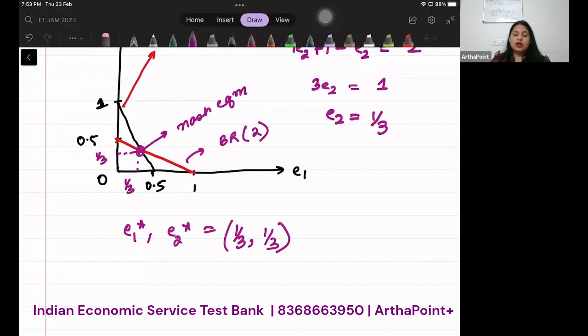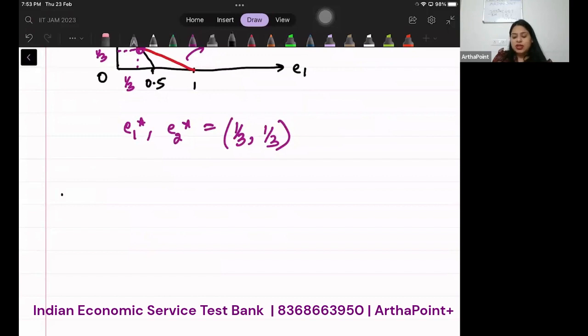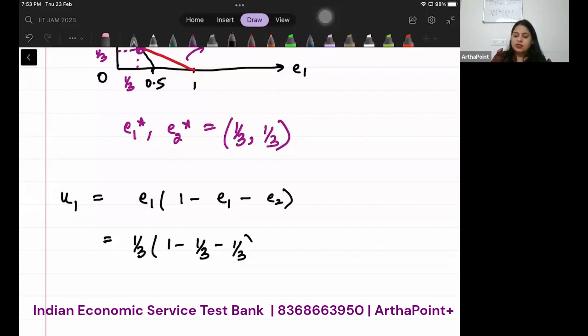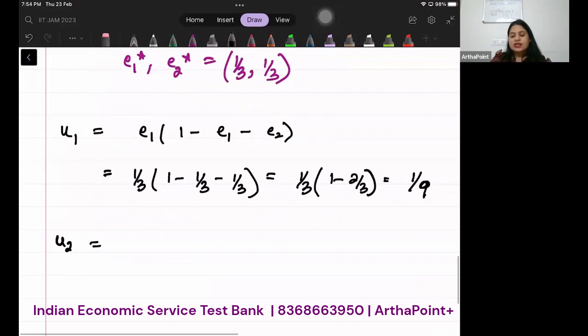But the question is not over. I want to go one step ahead. Can you tell me what is going to be the utility of agent 1? It is going to be E1, 1 minus E1 minus E2. So it is going to be 1 by 3, 1 minus 1 by 3 minus 1 by 3. 1 by 3, 1 minus 2 by 3, which will be 1 by 9. So utility of agent 1 हो गई 1 by 9. 2 की भी निकाल लेना, you will get the same number. So it will be E2, 1 minus E1 minus E2, and you will get 1 by 9.